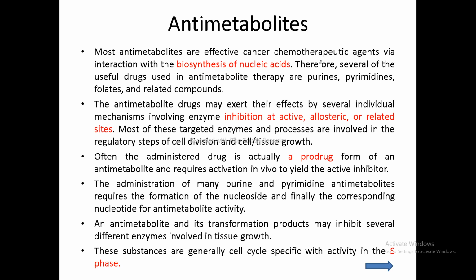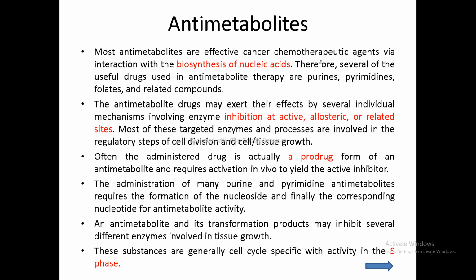The antimetabolites are anti-cancer agents that directly inhibit DNA synthesis by inhibiting the formation of the nucleotides. So the agents we discussed yesterday damage the existing DNA, whereas the antimetabolite anti-cancer agents inhibit the synthesis of DNA by inhibiting the formation of the nucleotides.